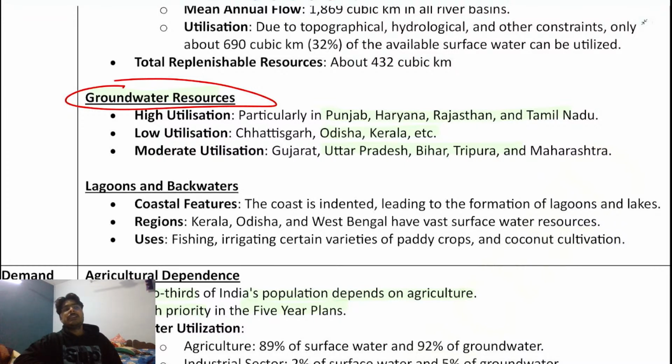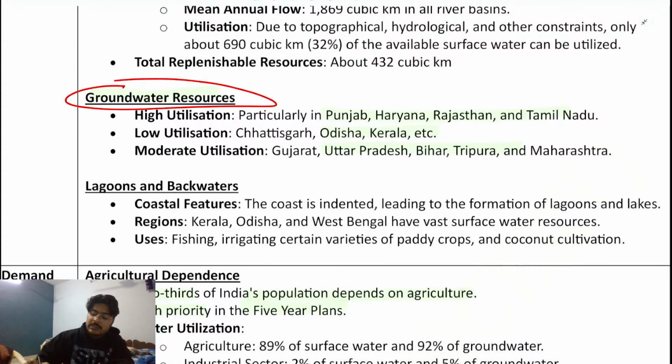For example, they are growing water intensive crops, for example rice and sugar cane. These are water intensive crops. They take a lot of water, ठीक है ना? And overall, this ultimately leads to lowering of the water level. The water level will go down, ठीक है ना? And the overall productivity of the land also decreases.